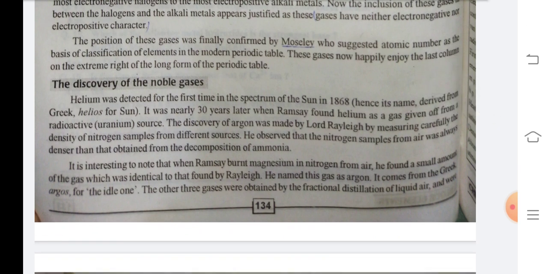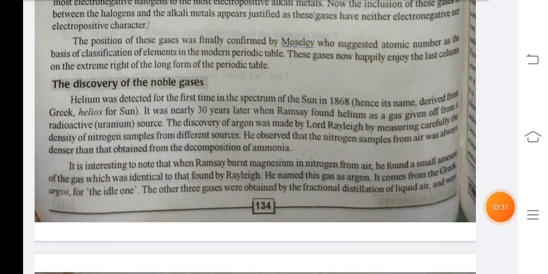The discovery of noble gases. Helium was detected for the first time in the spectrum of the Sun in 1868, hence its name derived from Greek helios for sun. It was nearly 30 years later when Ramsay found helium as a gas given off from a radioactive uranium source. The discovery of argon was made by Lord Rayleigh by measuring carefully the density of nitrogen samples from different sources. He observed that the nitrogen sample from air was always denser than that obtained from decomposition of ammonia.